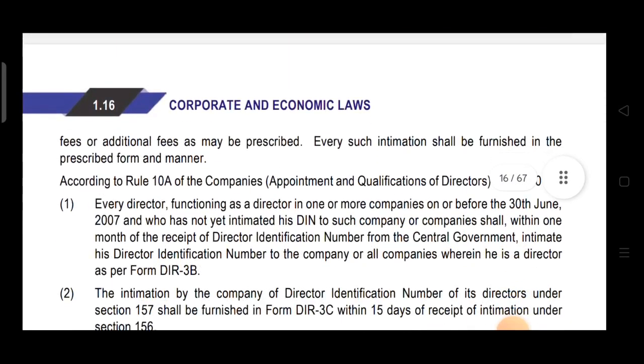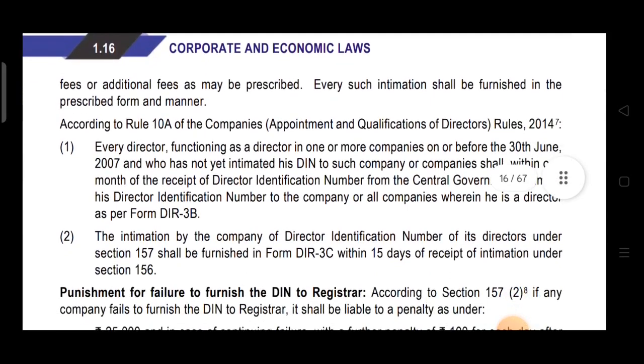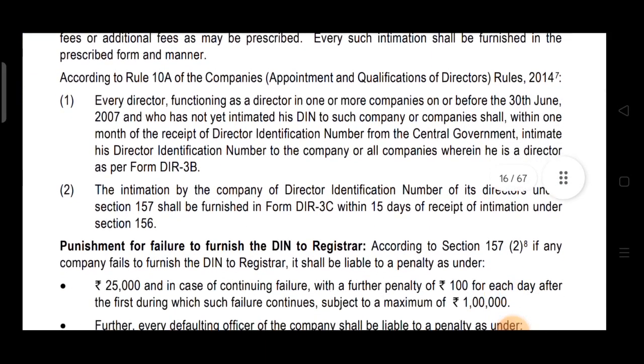Now, according to Rule 10A of the Companies Rules 2014, every director functioning as a director in one or more companies on or before 30th June 2007 who has not yet intimated his DIN to such company or companies shall, within 1 month of the receipt of DIN from the central government, intimate his DIN to the company or all companies where he is a director. Means, every director who is functioning as a director in one or more companies on or before 30th June 2007 who has not yet intimated his DIN to such company.